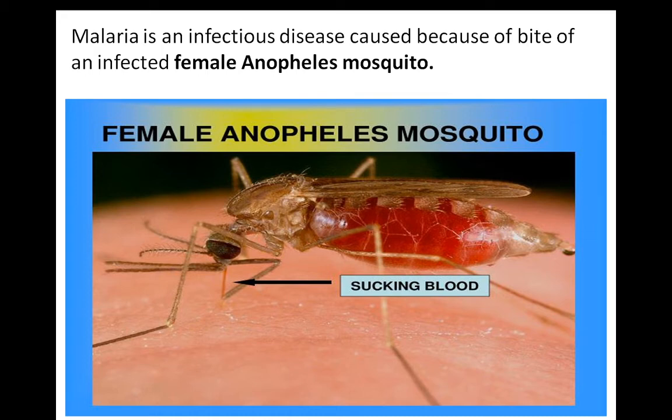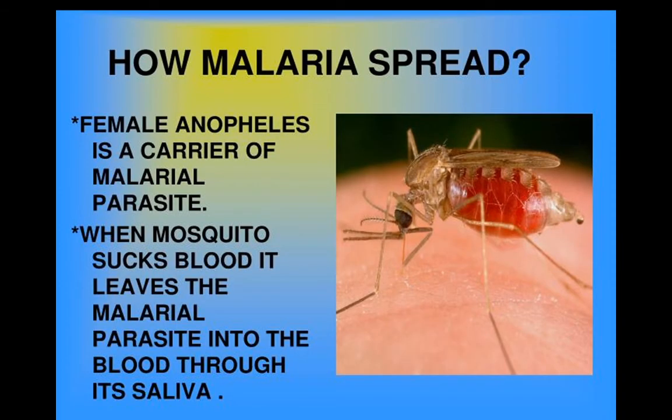Write fast. Malaria is an infectious disease caused because of the bite of an infected female Anopheles mosquito. Now, do you get the answer? Because of which mosquito is there malaria? Yes, the mosquito name is female Anopheles mosquito. Understood? Okay. Now, how is malaria spread?